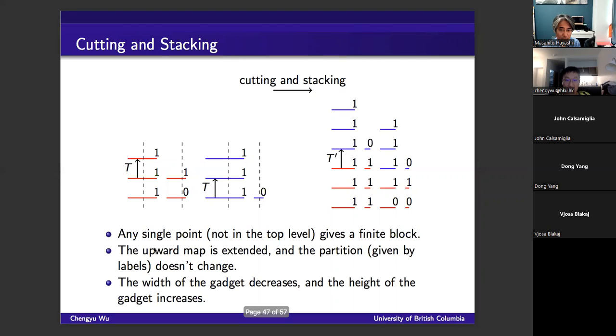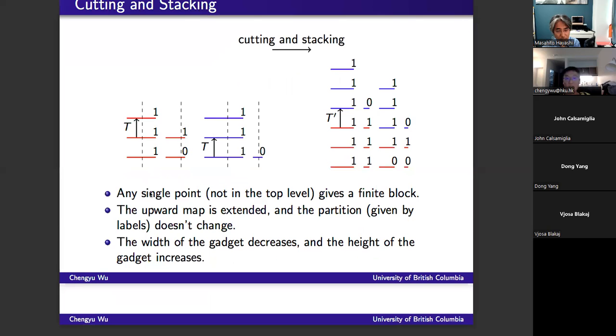Basically, we extend the map, the width of the gadget decreases and the height of the gadget increases. Since every point here is a sample point, by reading the labels of the sequence omega, T omega, T squared omega, T cubed omega, every sample point gives you a realization sequence of the process.